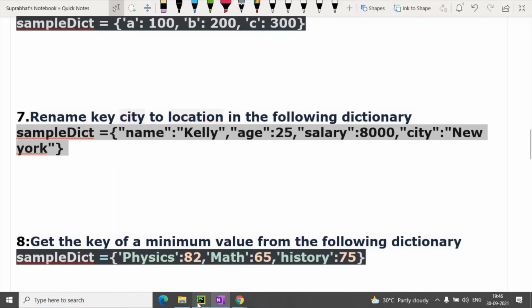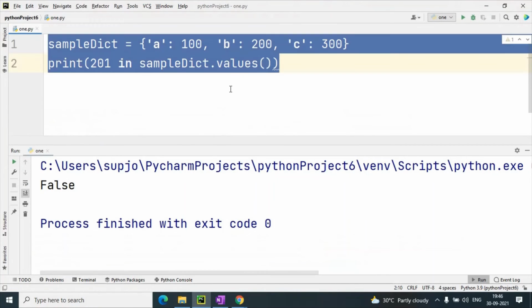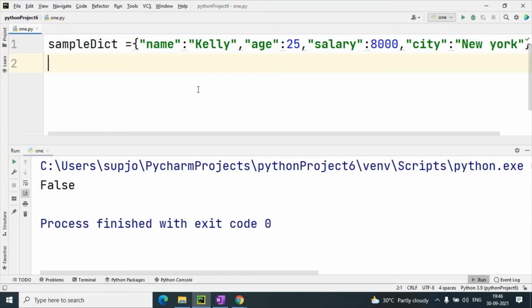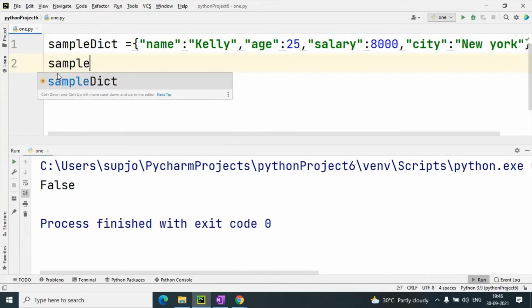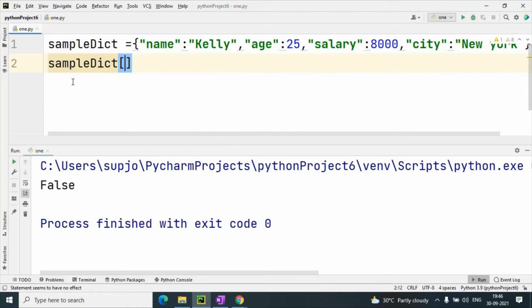Let me tell you. This is our sample dictionary. So what I will do? I will do like that. Sample dict, what key I have to take? Location. So I will give one location, and the logic is I will pop.